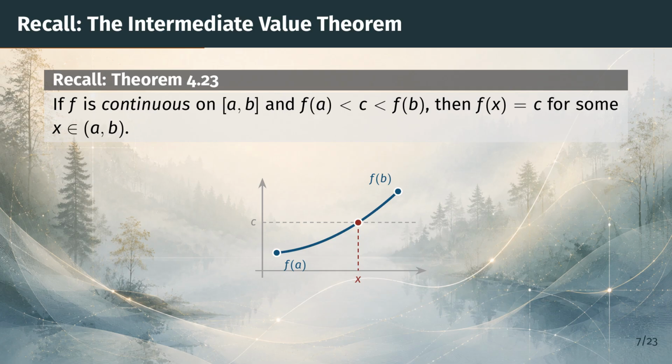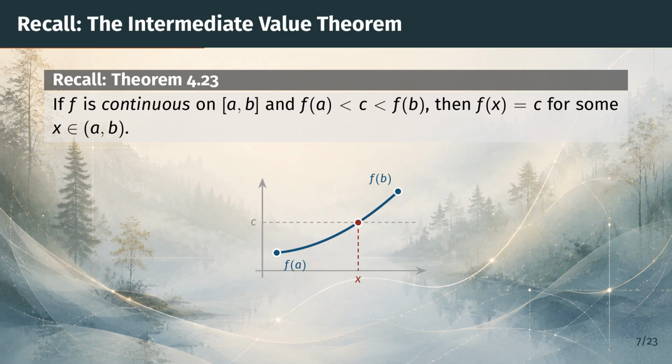First, a quick reminder of the intermediate value theorem for continuous functions, Theorem 4.23 from Chapter 4. If f is continuous on the closed interval from a to b, and c is any value strictly between f(a) and f(b), then f actually attains the value c somewhere inside the interval.